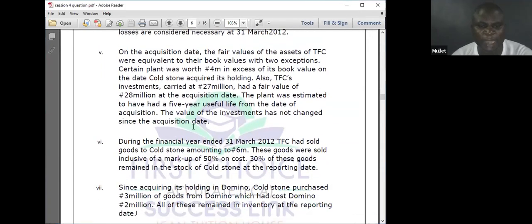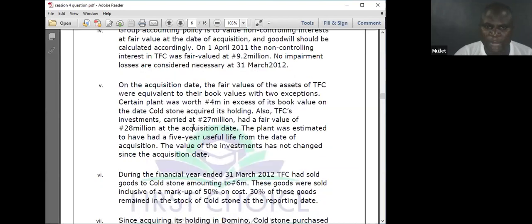During the year ended 31st March 2012, TFC has sold goods to Coastal amounting to 6 million. TFC, the subsidiary, has sold to Coastal, the parent. But who is TFC? Let's check on that.